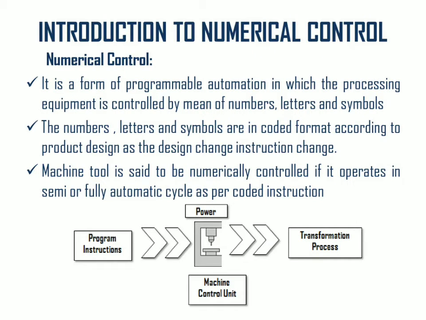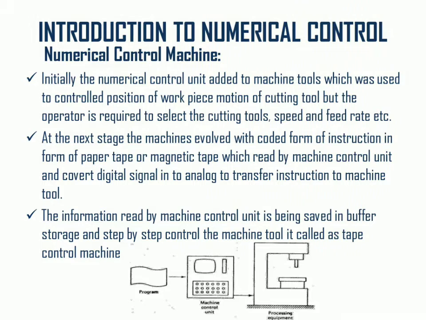At the next stage, machines involved coded instructions in the form of paper tape or magnetic tape, which is read by the machine control unit, converting the digital signal into an analog signal to transfer instructions to the machine tool. The information read by the machine control unit is saved in buffer storage, and the step-by-step control of the machine tool is called tape control machines.